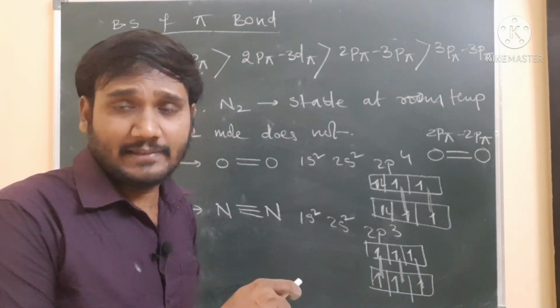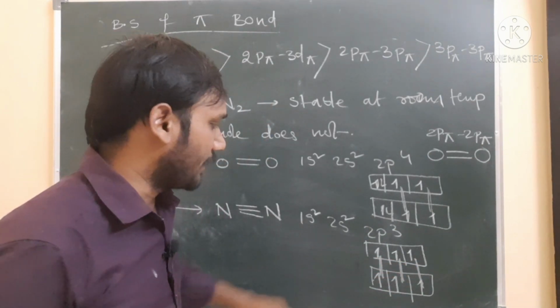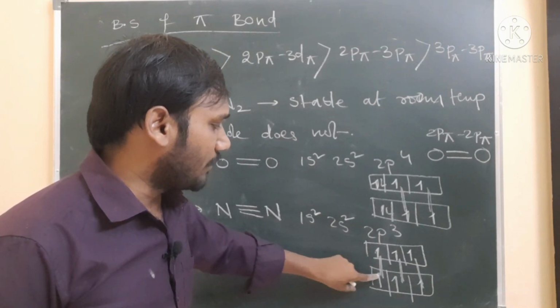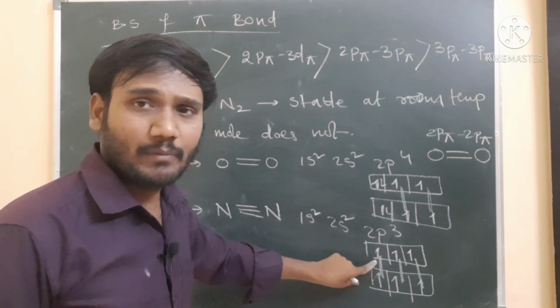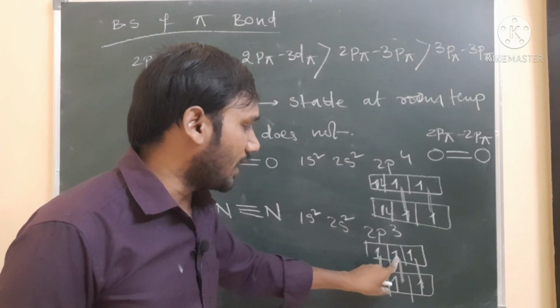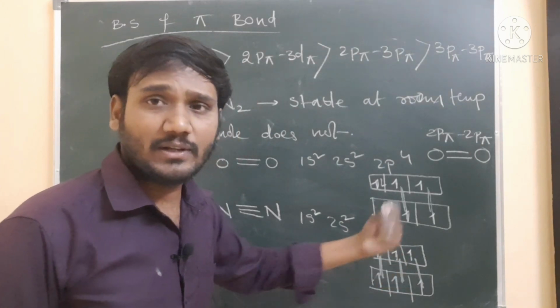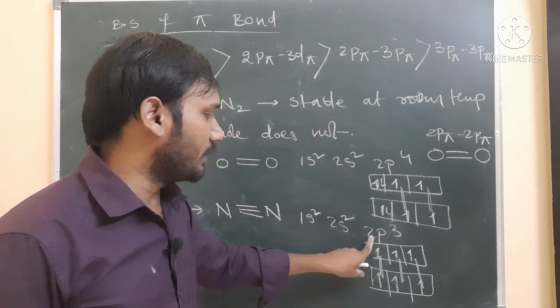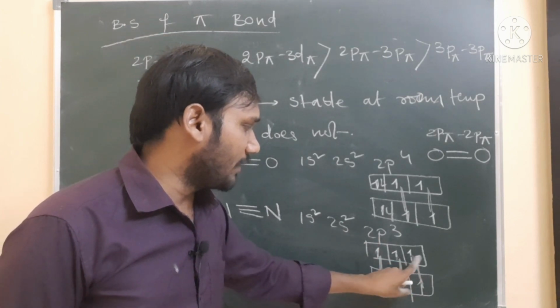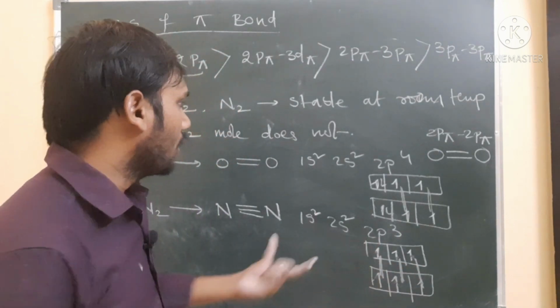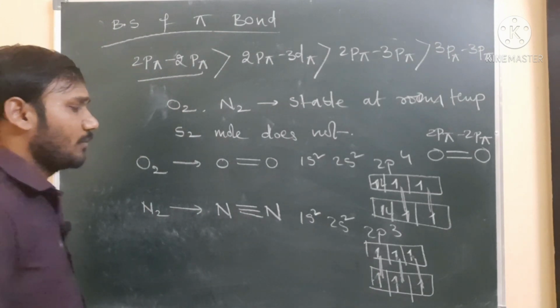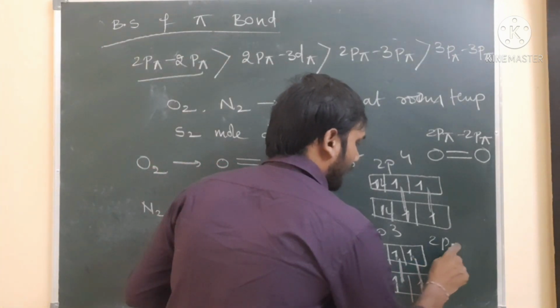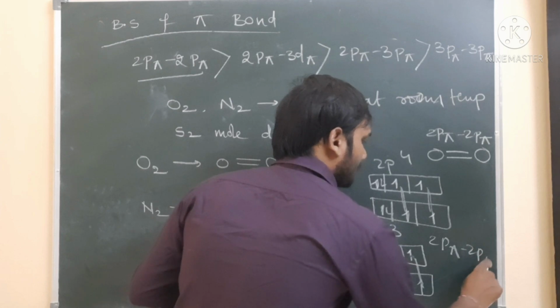It means one sigma bond and two pi bonds are forming. For example, this one combination forms the sigma bond. The remaining two orbital combinations containing electrons form pi bonds. This is also a pi bond between 2p and 2p, and this is also a pi bond between 2p and 2p. So the pi bond forms between 2p pi and 2p pi.